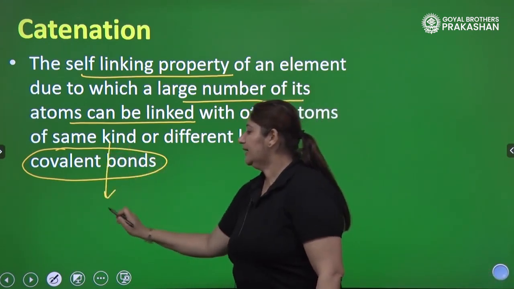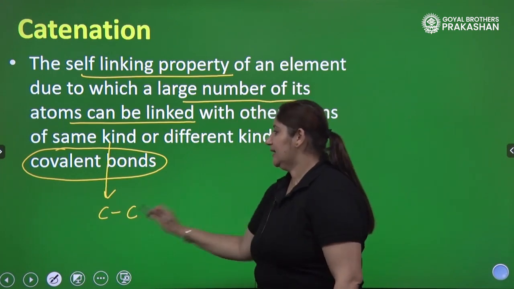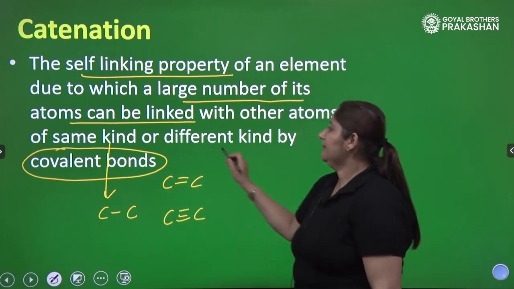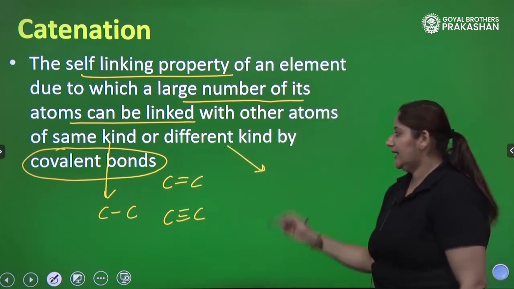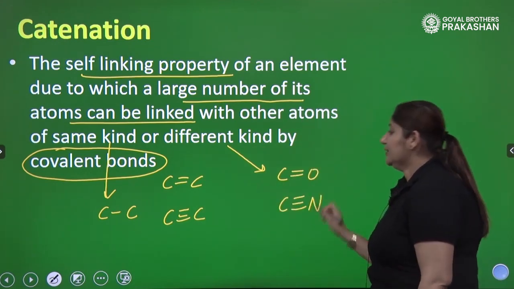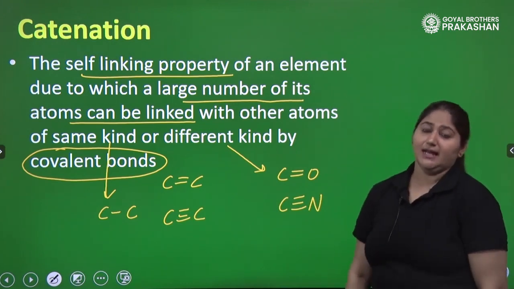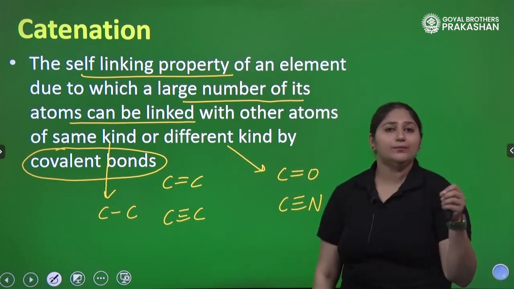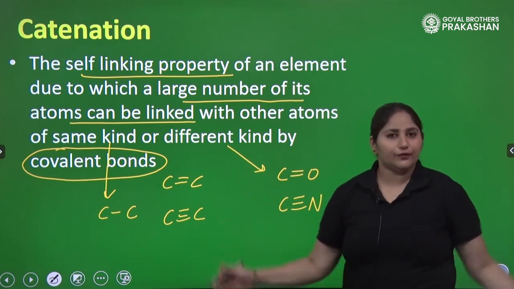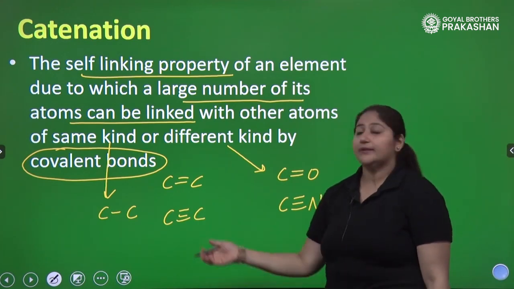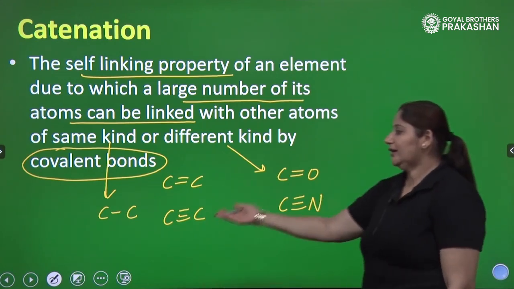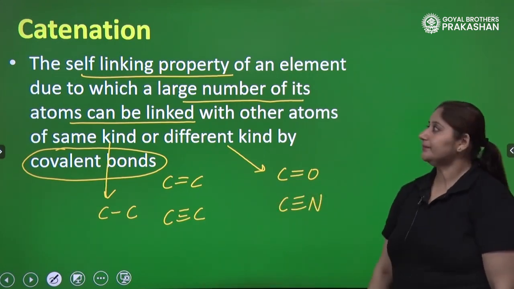What do we mean by the same kind? Carbon can bond with carbon by a single, double or triple covalent bond. Carbon can also make bonds with different kinds of atoms, like oxygen and nitrogen. So isn't it a self-linking property? Yes. Catenation is a very important key term. By this property an atom is able to make a lot of compounds, and they all exist by the formation of covalent bonds, with sharing of electrons taking place between them.